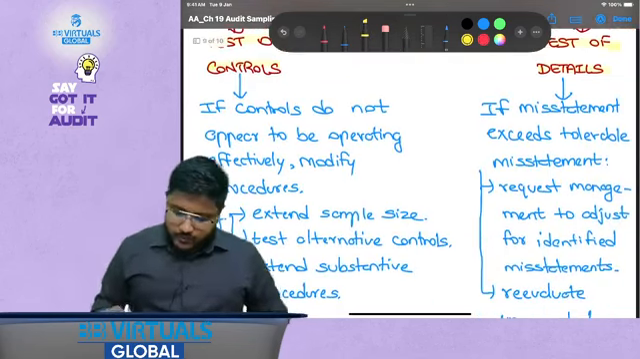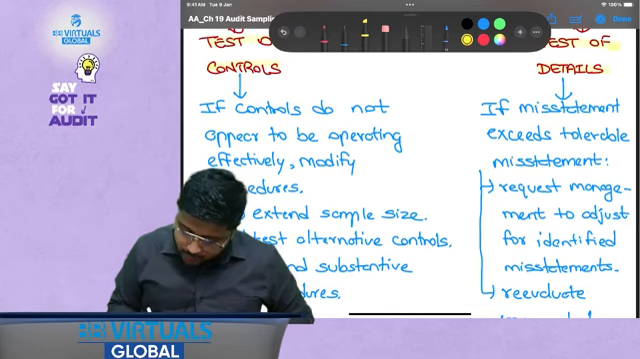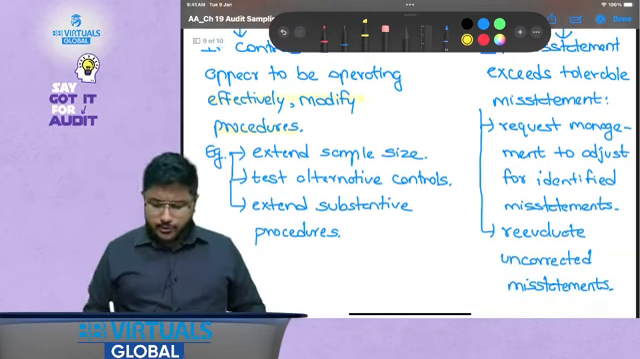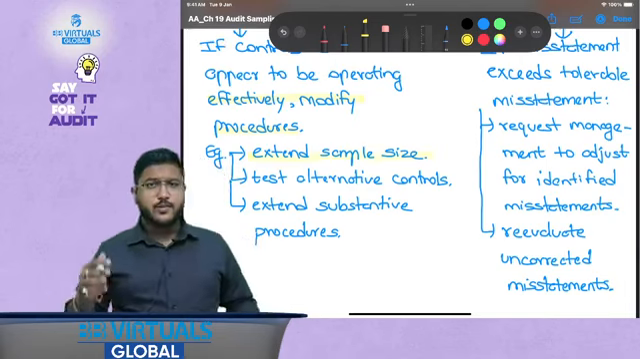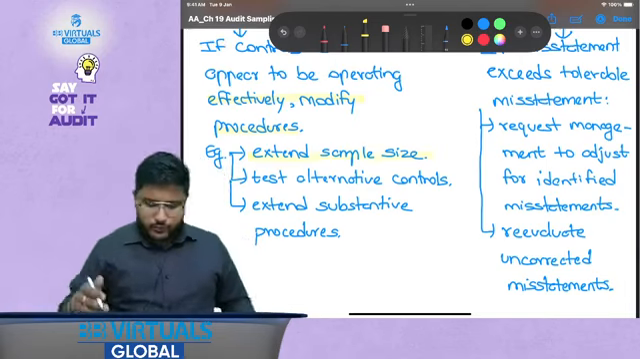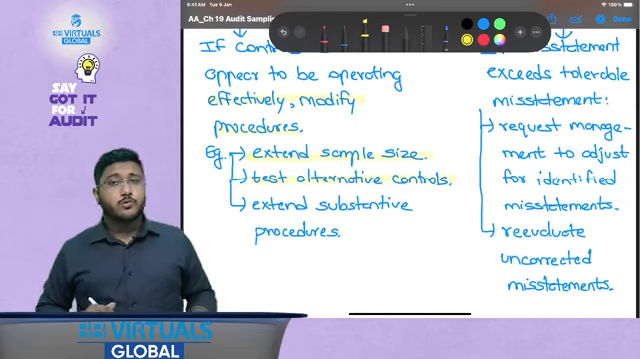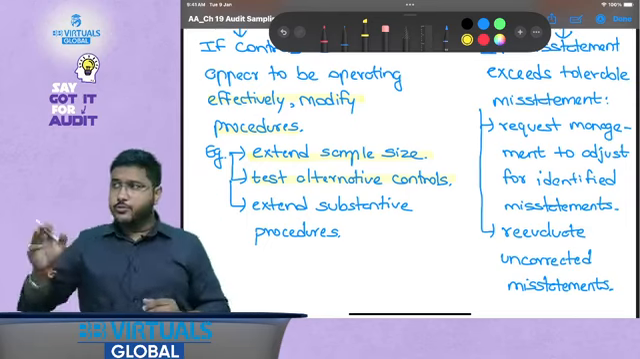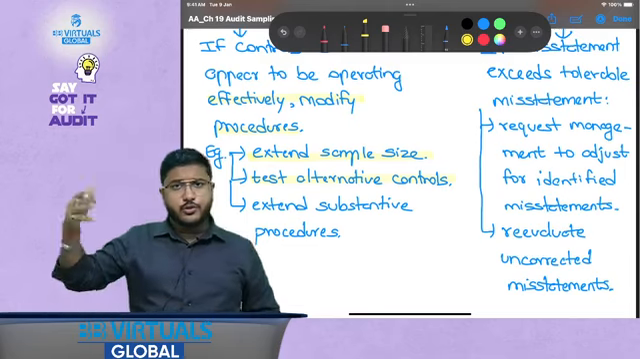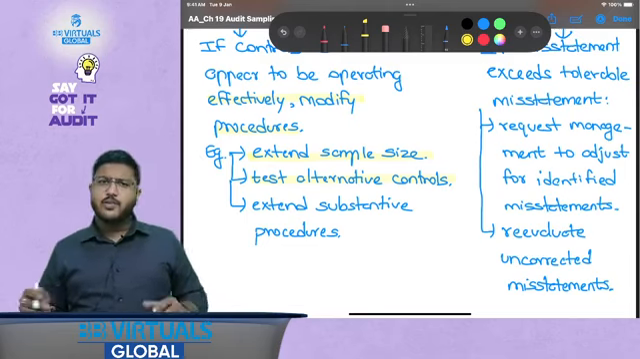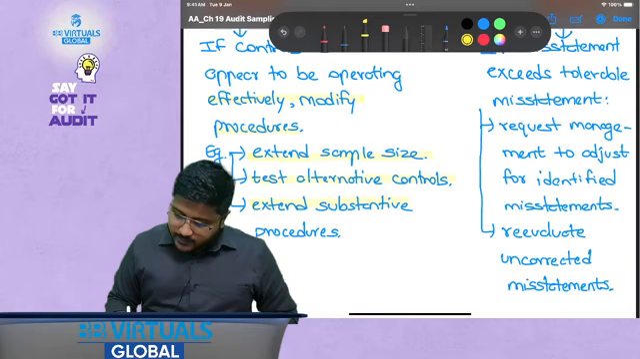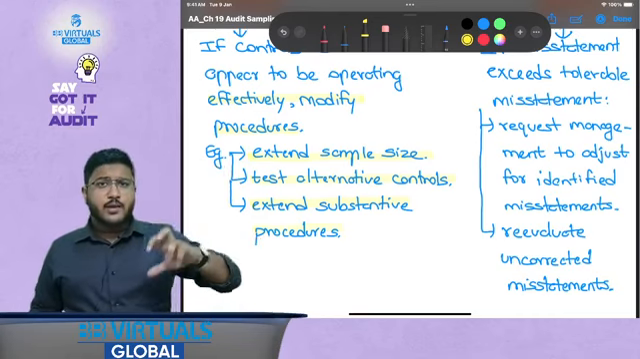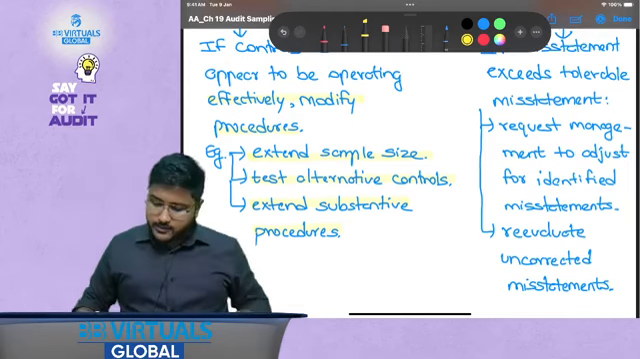Now let's talk about test of controls and test of details. If controls do not appear to be operating effectively, then what do you have to do? You have to modify the procedures. What modified procedure can you perform? Extend the sample size. Say you have taken 20 samples now, you can move to 40 samples. Test alternative controls. Sometimes the same risk is mitigated by 2 or more controls. Then you can go to the mitigating controls, the alternative controls, and test them. If those are performing well, then there is no major issue. Extend substantive procedures. We have already discussed that if the results of the TOC are not reliable or not effective, then we have to extend our substantive procedures.